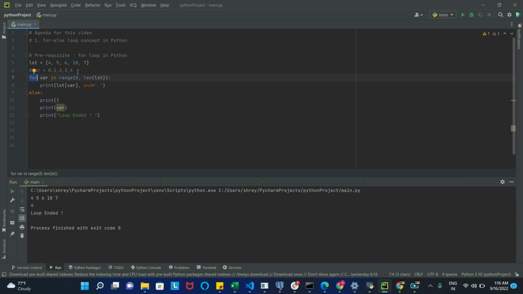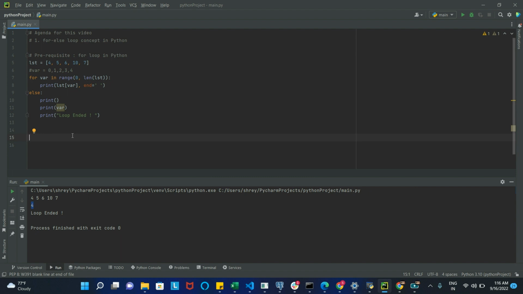After the end of the fifth iteration, the value of var was 4. When our control flow was transferred to this else block, we printed the value of var and it returned 4. This is how a for else loop works. That's the simple example that we have used.